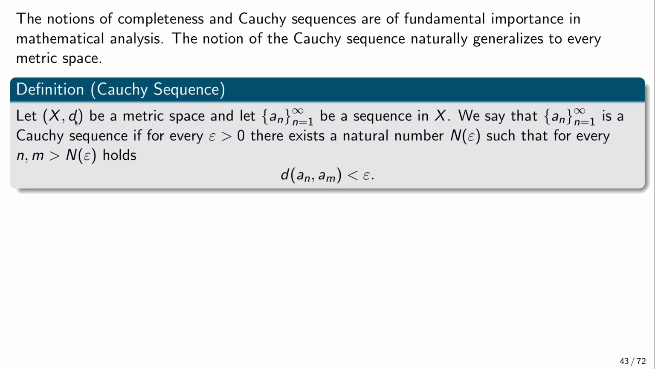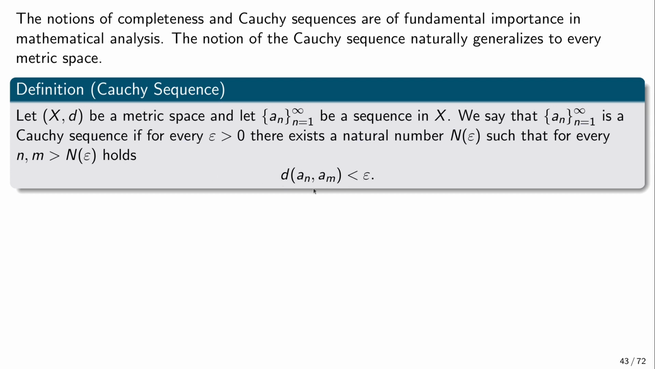So let (X, d) be a metric space, where X is a set and d is a metric, and let a_n be a sequence in X, basically just a function from natural numbers to X. Then we say that a_n is a Cauchy sequence if for every epsilon greater than 0, we can find a natural number N(epsilon) such that for every n and m greater than N(epsilon), it holds that the distance between a_n and a_m is smaller than epsilon.